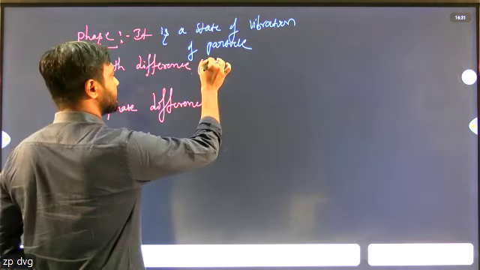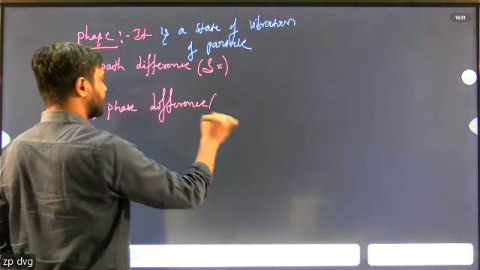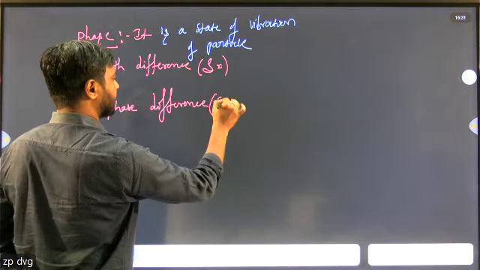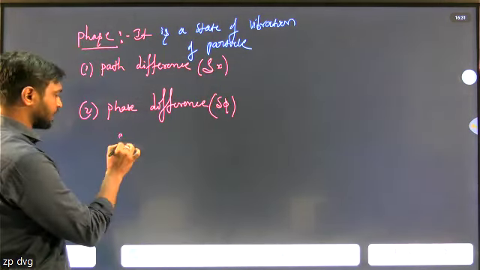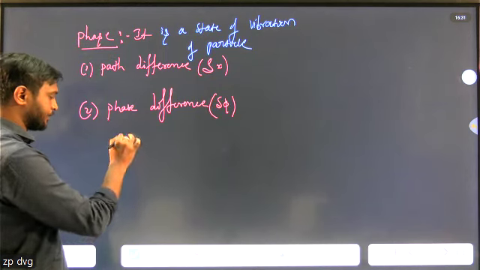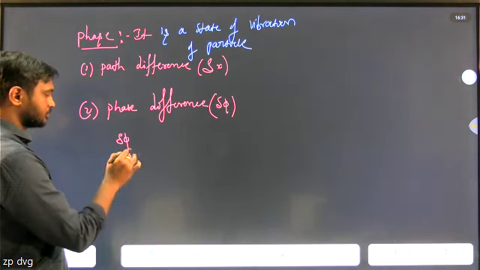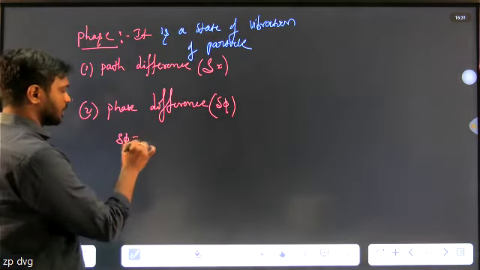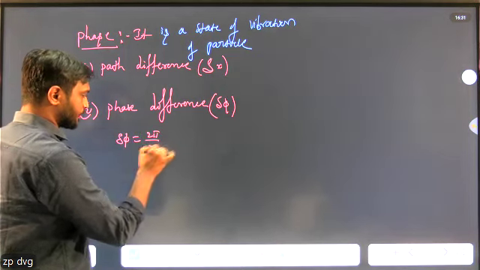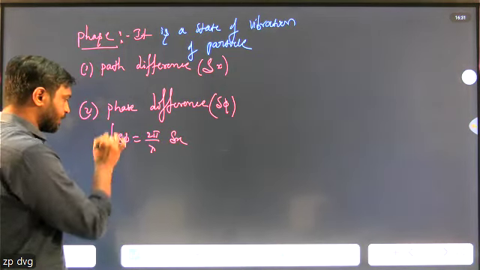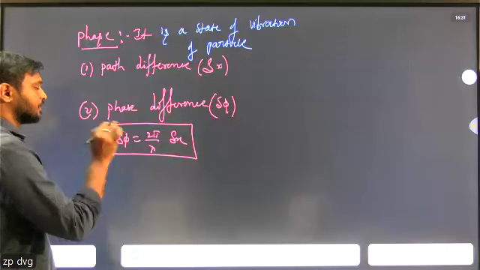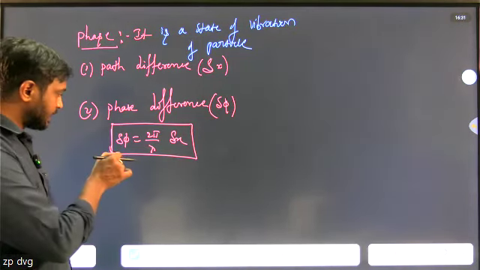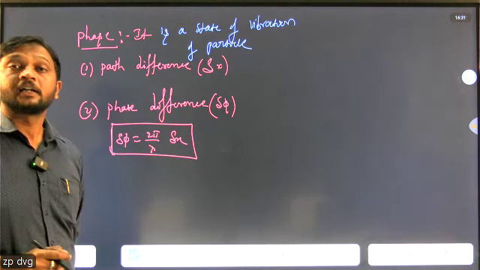Path difference is denoted by the symbol delta x, and phase difference is denoted by the symbol delta phi. So what is the relation between delta x and delta phi? Delta phi equals 2 pi by lambda, the most important formula. What is the relation between phase difference and path difference? Delta phi equals 2 pi by lambda into delta x.